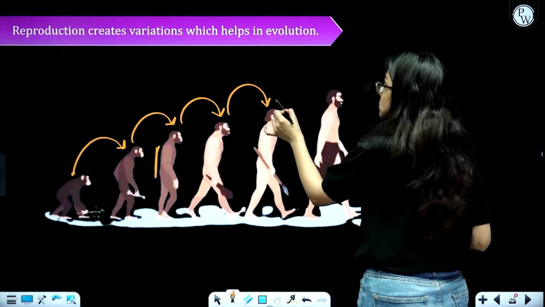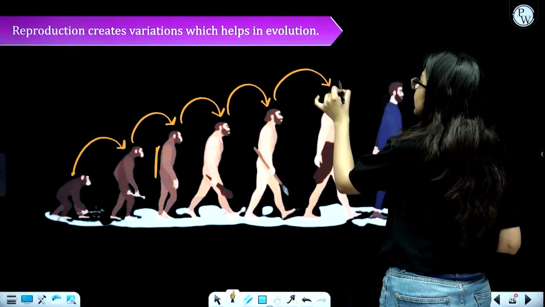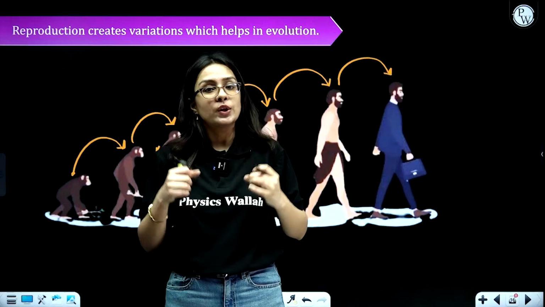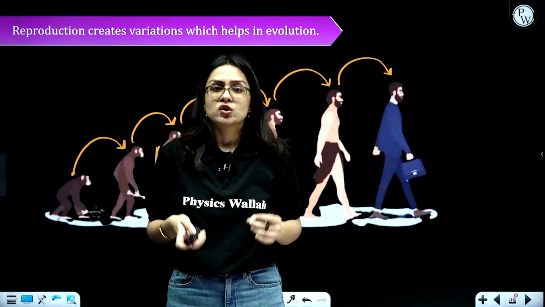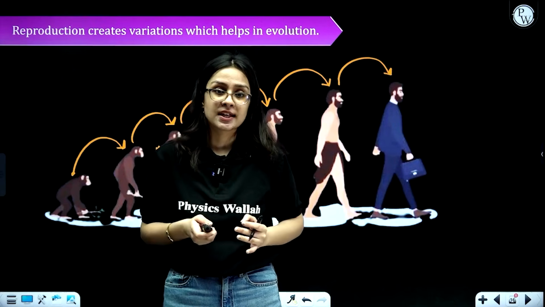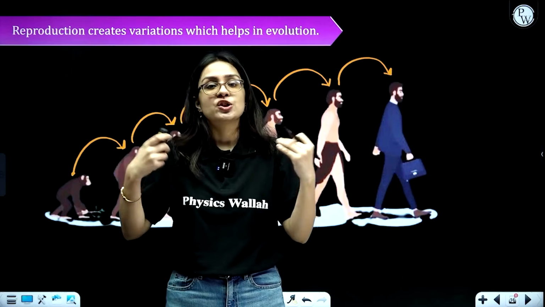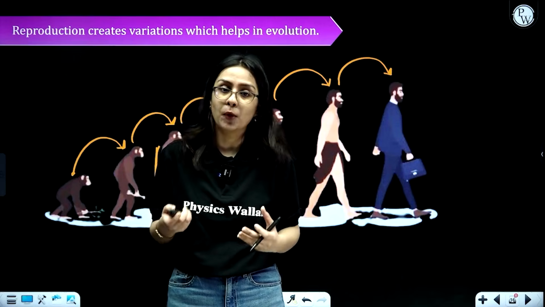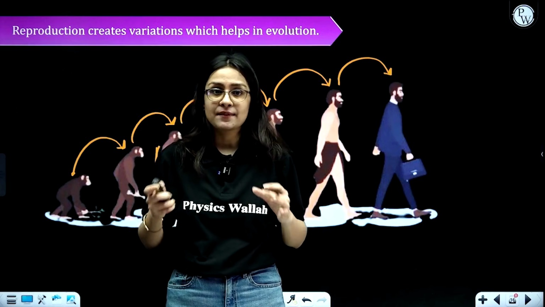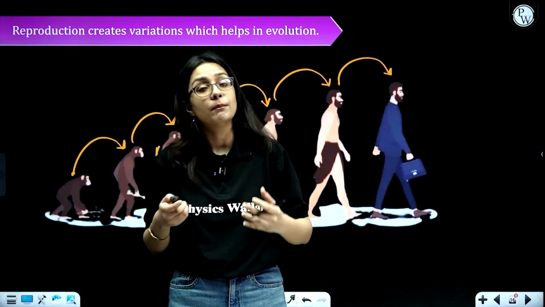Now when they reproduced, there were some other variations, so the man got even more advanced, and finally when they reproduced, they created some variations that led to today's modern man. So over a period of time, whenever reproduction takes place, there are some differences. And when these differences take place, beta, there is always going to be some change seen in the human body, or any living organism's body. For example, you must have seen that there are some parents who are short, but their children may be tall.